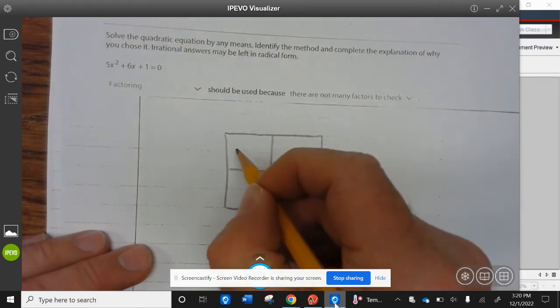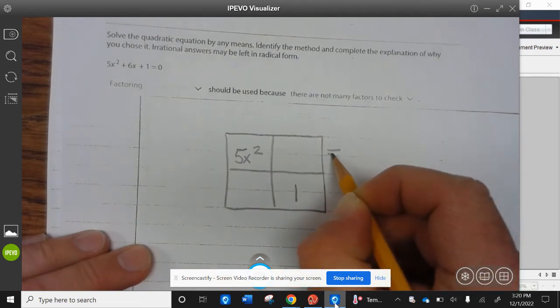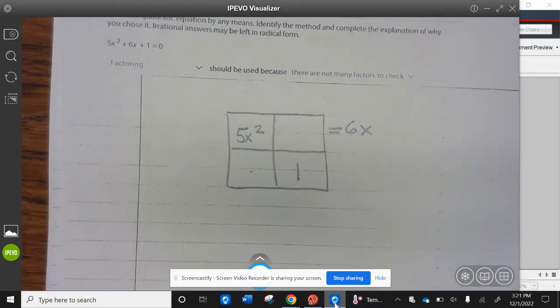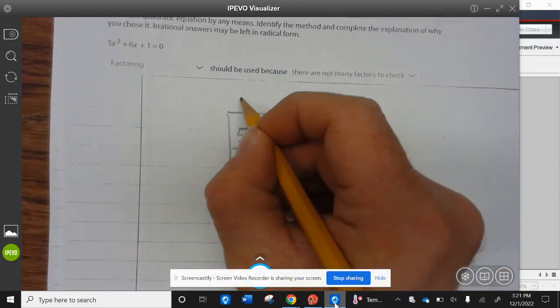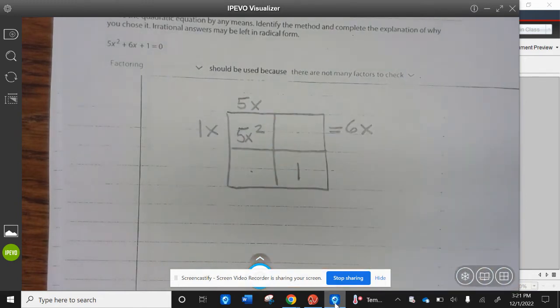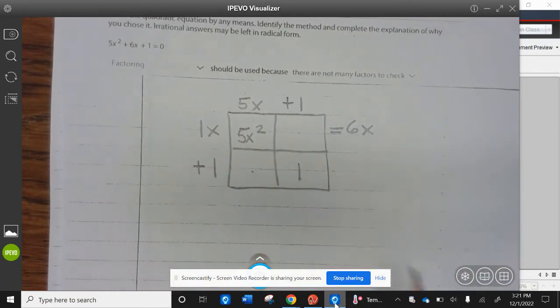Now first term is 5x squared, last term is 1. These terms need to combine to be 6x. Now you ask yourself, what makes 5x squared? Well, 5x times 1x. Now the only possible way to get 1 here is plus 1 and plus 1.